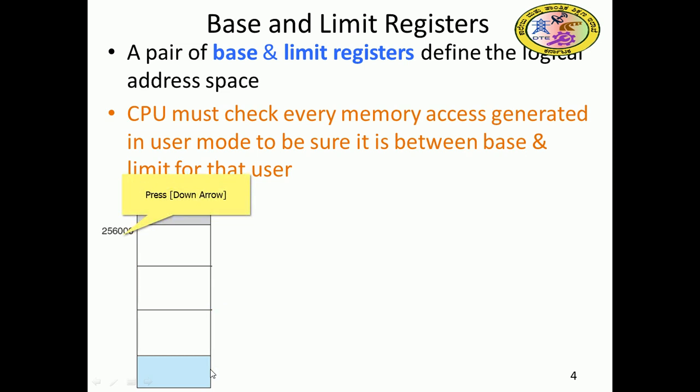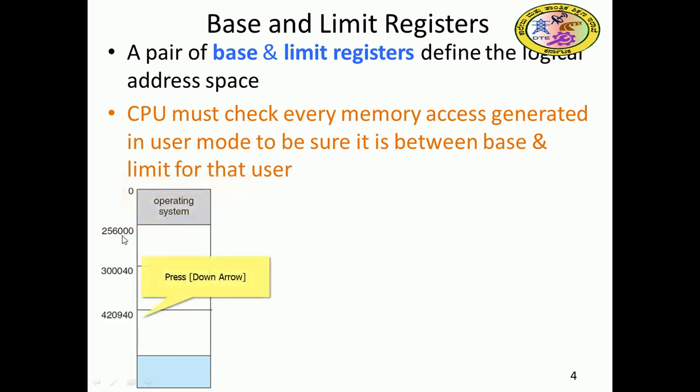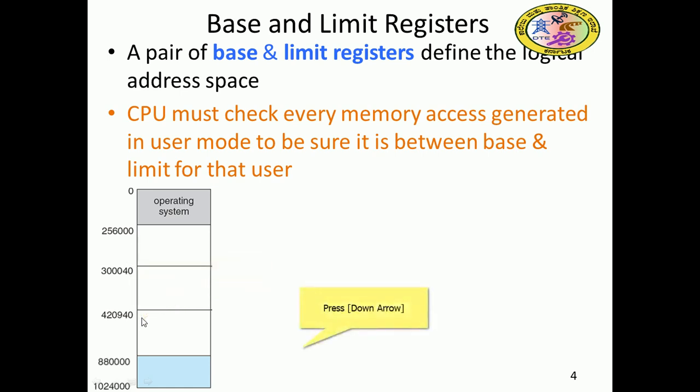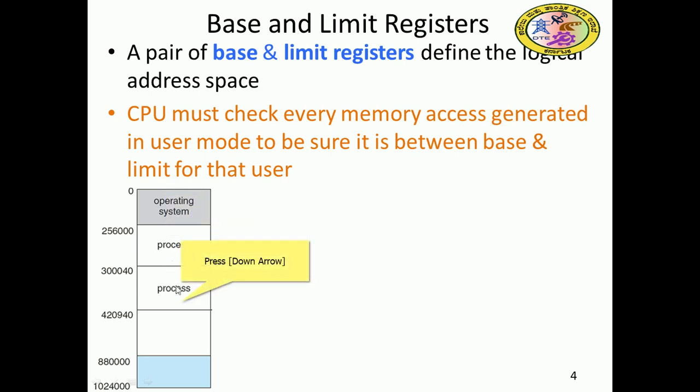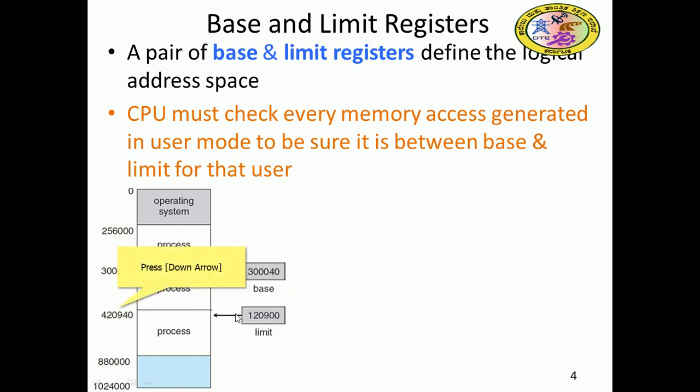The memory addresses go from 0 to 256000, then 300040, then 420940, and finally 1024000. Process 1 sits first, then process 2, process 3, and so on, with n processes accommodated in main memory, led by the operating system.